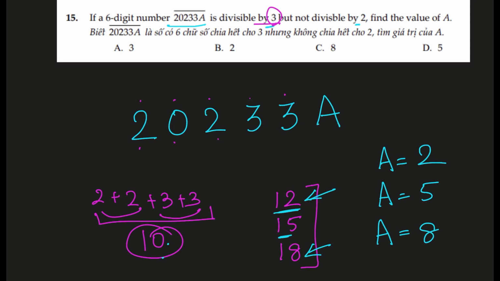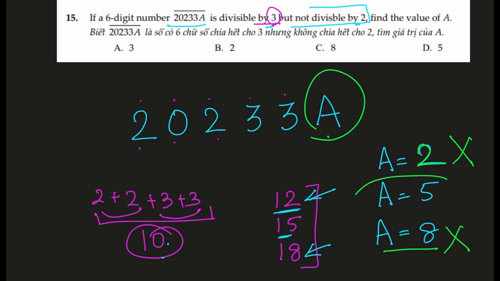We have 3 options. But now looking at the second condition, our number should not be divisible by 2. If it's not divisible by 2, that means our number is odd. So that means the ones place must be an odd number, 1, 3, 5, 7, 9. Now look at that condition. So that means A cannot be 2. This will make it an even number. Similarly, A cannot be 8 because that will turn the whole number into an even number. So the only option that we have is A is 5.